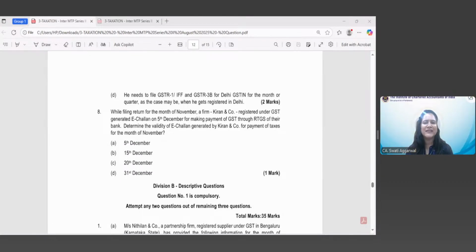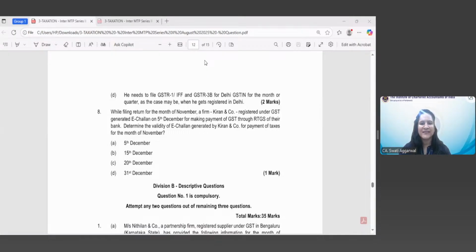Option C, since the facility of casual taxable person is for persons who don't have a place of business in other states. Yes, this is the principle behind the casual taxable person, that you don't have a place of business in other states. That's why you have to pay tax on the estimated tax liability and you have to register as a casual taxable person. Very good.